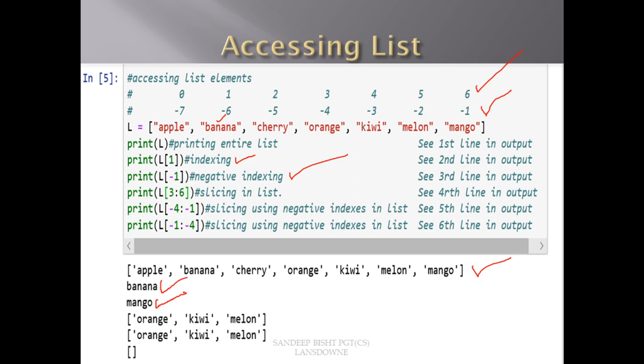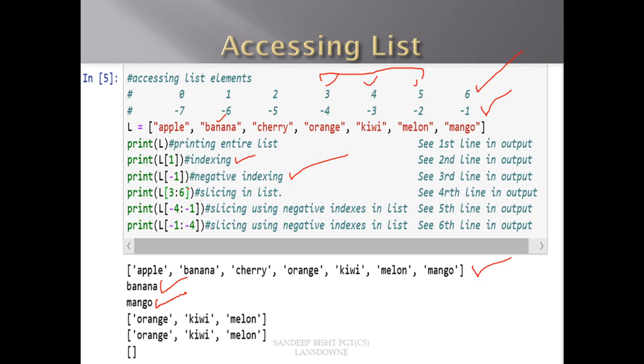Now, as we used to do slicing in strings, we can also do slicing in lists. If I want this portion, 3 to 6, it means 3, 4 and 5 will get printed, because L[3:6] will print 3, 4 and 5.